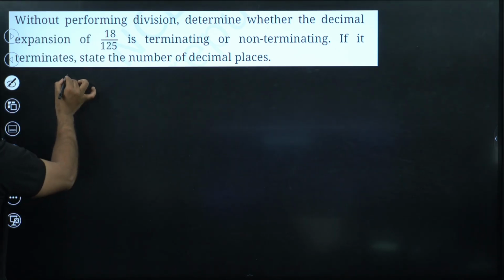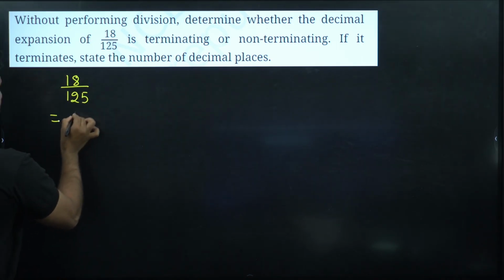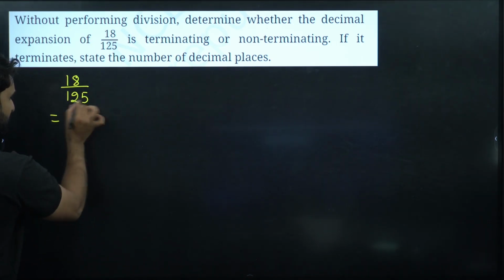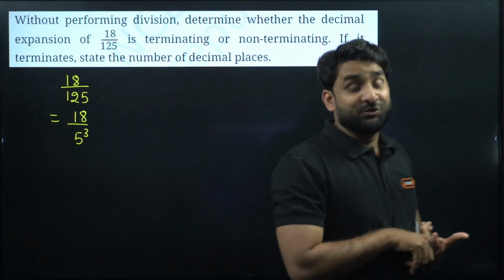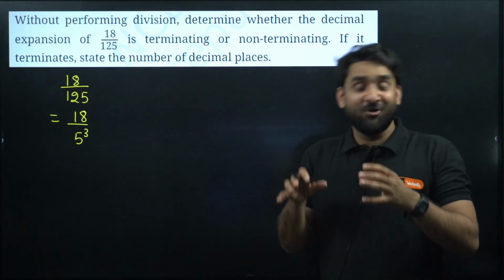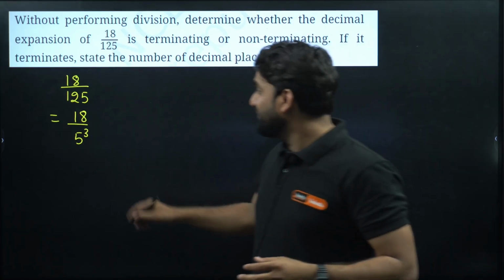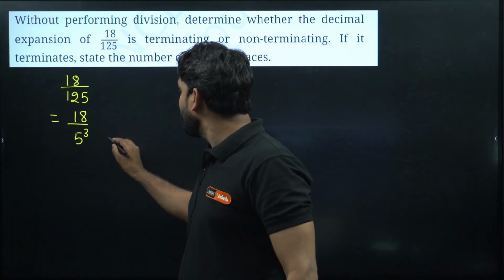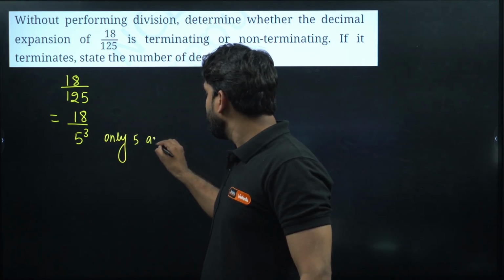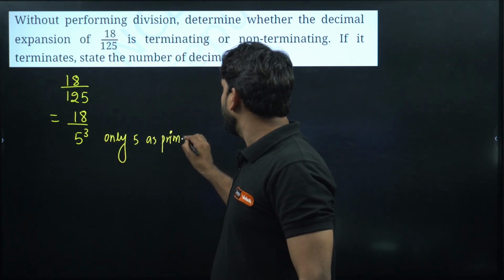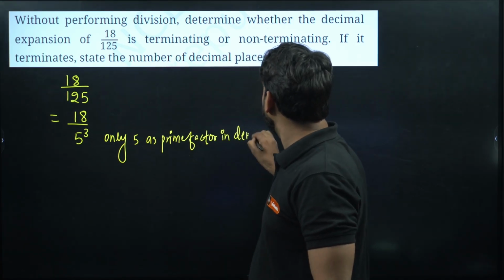So we have 80 divided by 125. Now 125 can be written as 5 cube, 5 into 5 into 5. So if only 5 is there, only 5, my dear, such fractions are also terminating. So my dear champion, this is only 5 as prime factor in what?